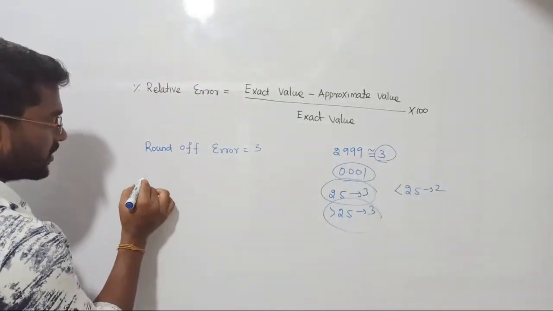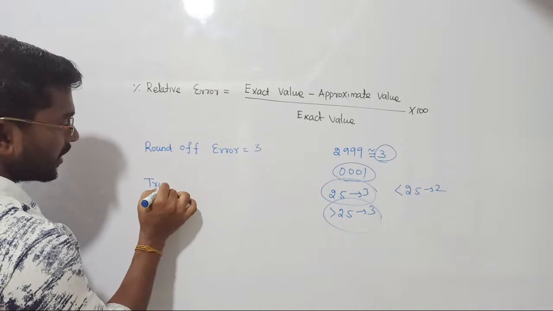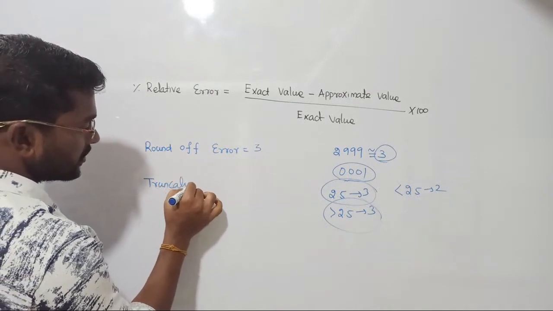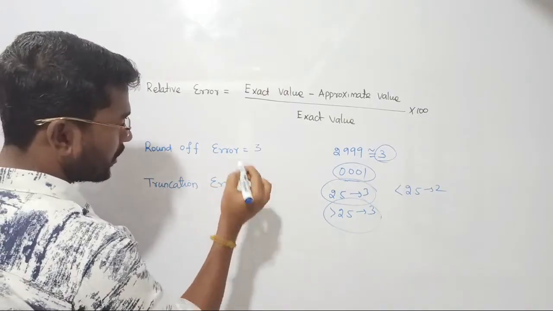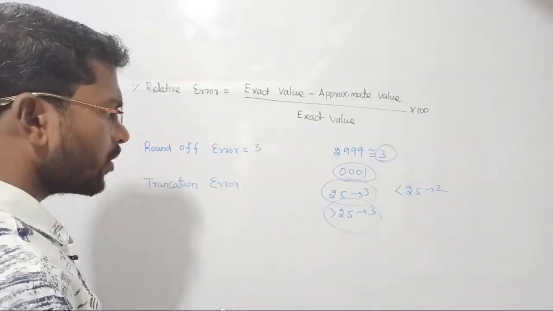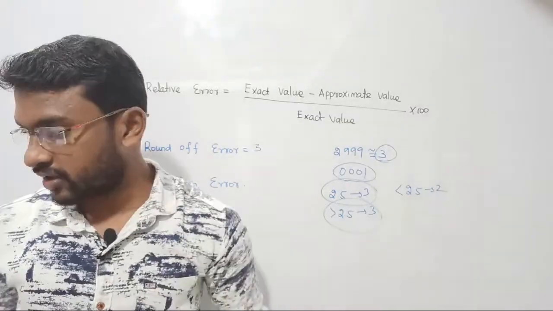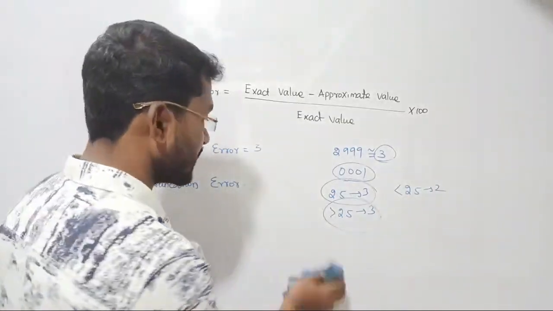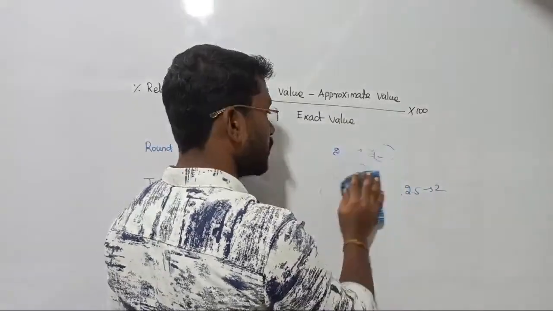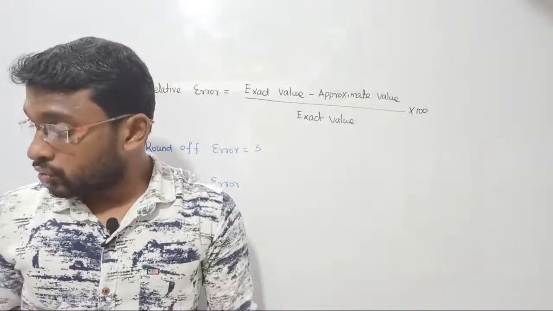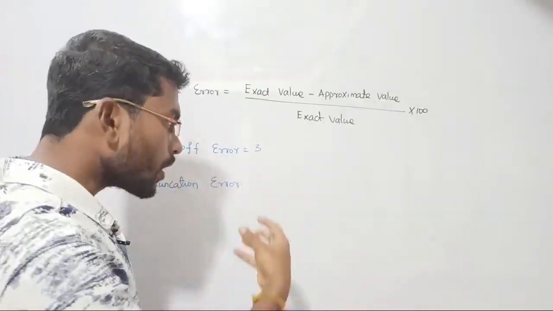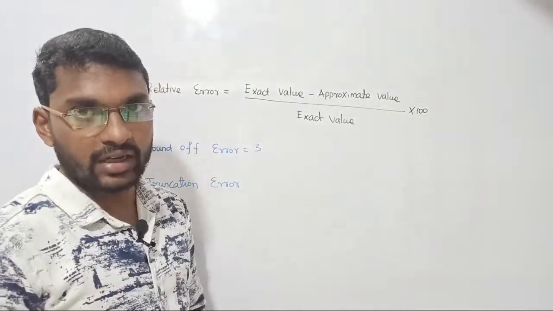Apart from this, there is one more error that is called truncation error. The second type of error is called truncation error. See, what do you mean by truncation error? Truncation error வந்து எங்க வரும் அப்படினா in the series expansions. Like when we are looking for the Taylor series expansions, though we can write an infinite number of values in a series.